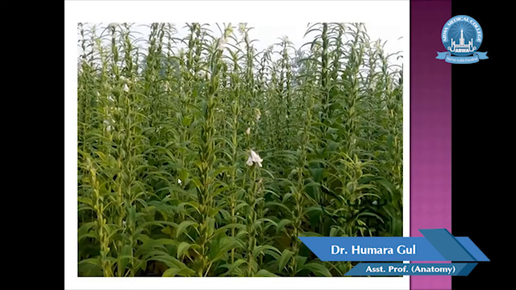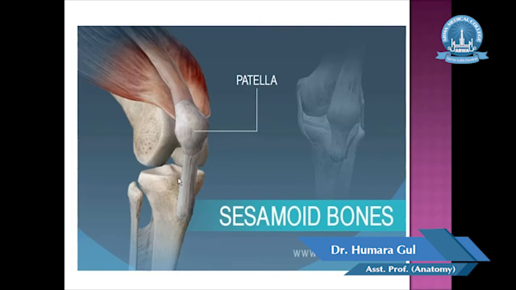Again the sesame plant. The example of the sesamoid bone is the patella that is embedded in the tendon of the quadriceps femoris muscle. This is the quadriceps femoris muscle, and this is the tendon, and this is the patella. So patella is a sesamoid bone that is embedded in the tendon of the quadriceps muscle.